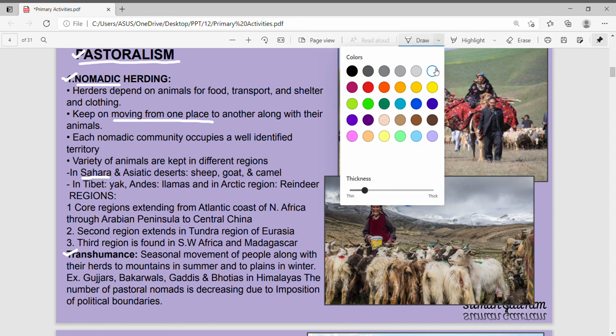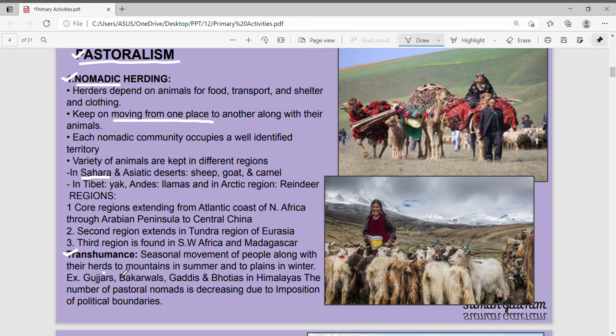So what is transhumance? Seasonal movement of people along with their herds to mountains in summers and to plains in winters. So in winters they will move down and in summers they will move back. Like Gujars in India, Bakarwals, Gaddis, Bhotias are examples of transhumance. This is very important. You have to learn it very nicely.